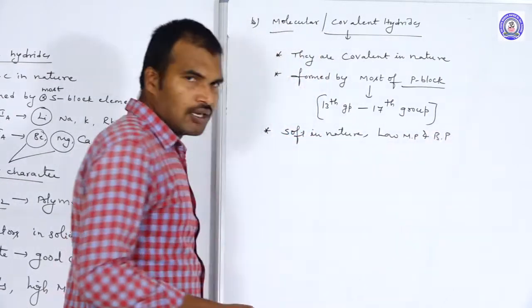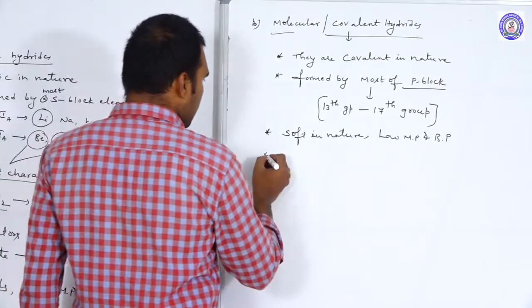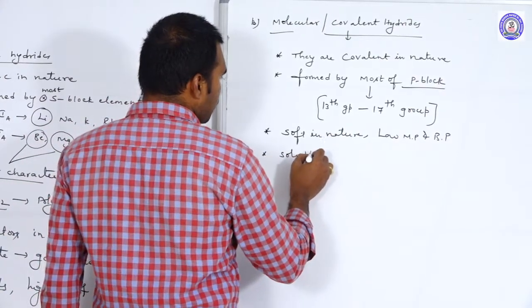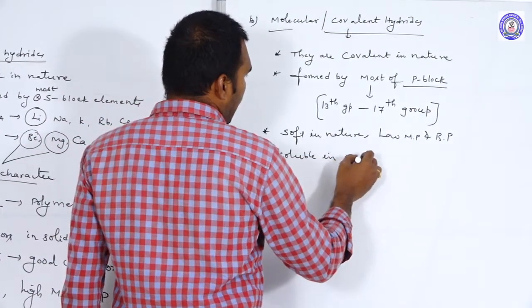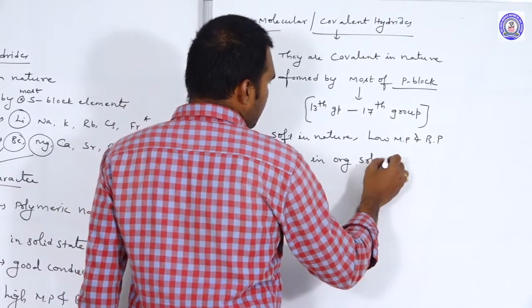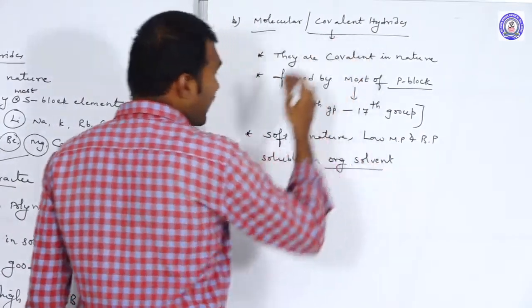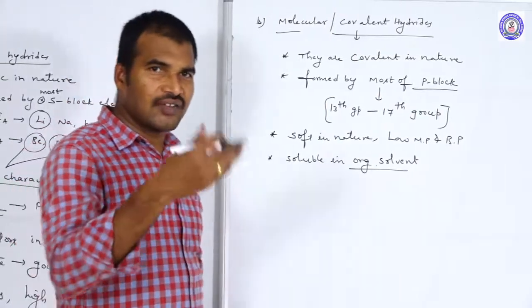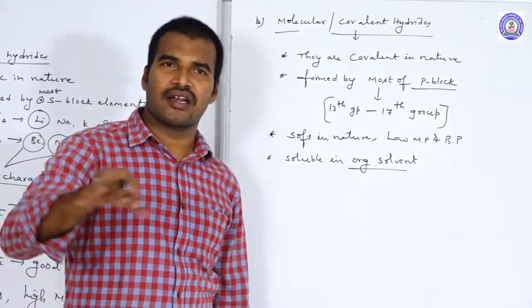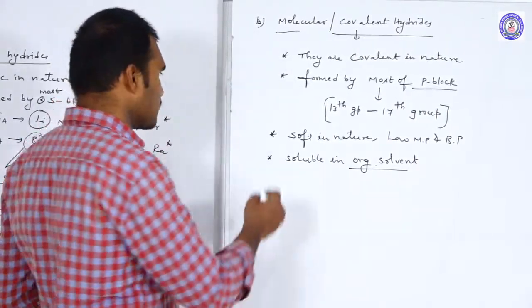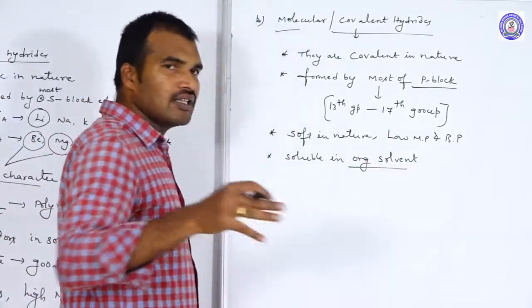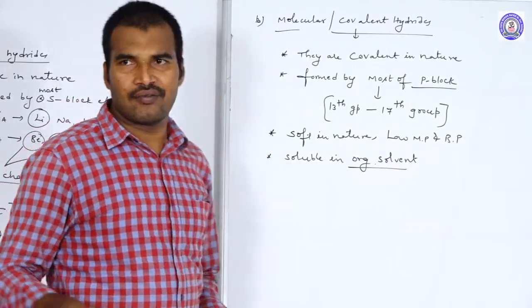They are soluble in organic solvents because of their covalent nature, and insoluble in polar solvents like water.